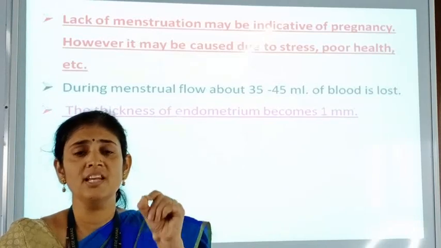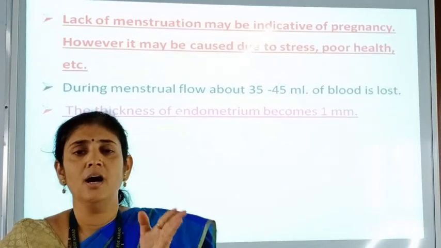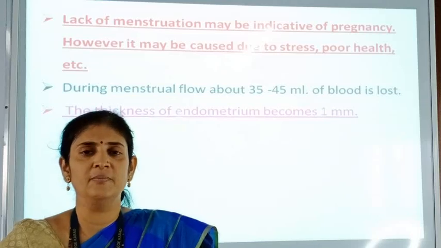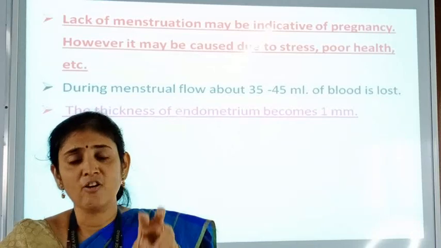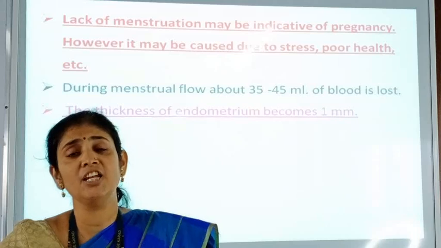Hence the menstrual cycle is stopped up to the completion of the pregnancy. So here the lack of menstruation is indicative of the pregnancy.